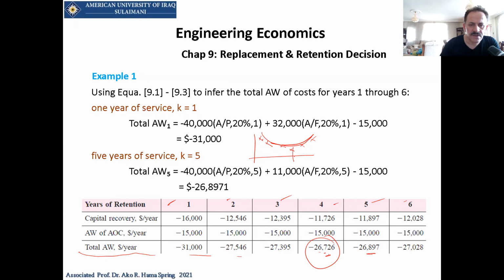Now, what is the N? Here's the N. The N, which is the economic service life, is that year when we have the minimum annual worth value. Here will be the minimum. Then I can say that the economically beneficial, or wise, decision is to stay with this equipment till year 4. After that, you have to change, or you have to sell that equipment on the market.